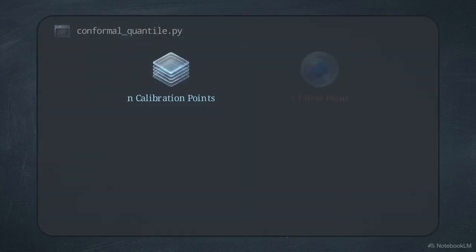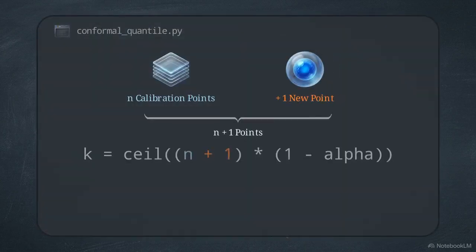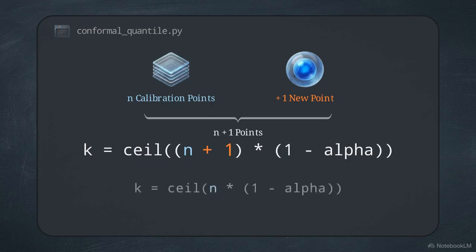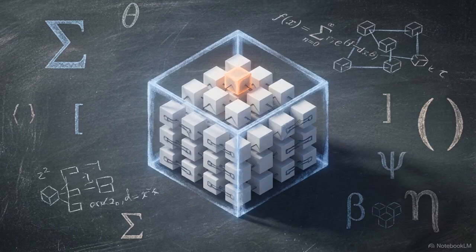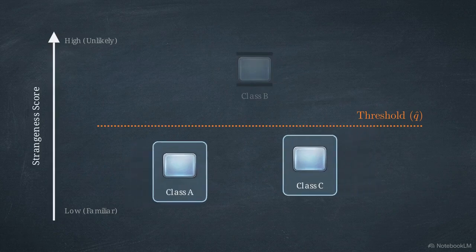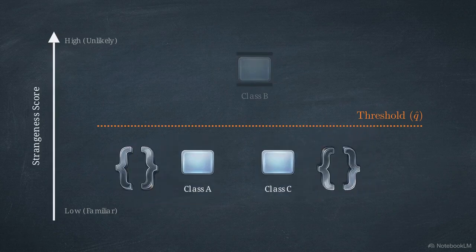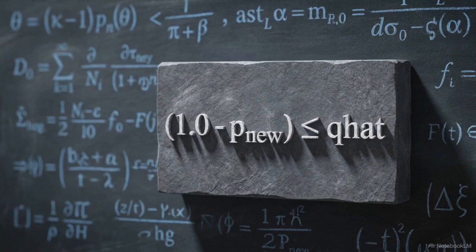This logic requires a finite sample correction. We calculate the rank using n+1, not the raw count of the calibration set. That +1 represents treating the new test point as part of the calibration bag. Finally, to predict, we include every class whose strangeness falls below that threshold. The implementation is transparent, collapsing complex model internals into a single numerical comparison.